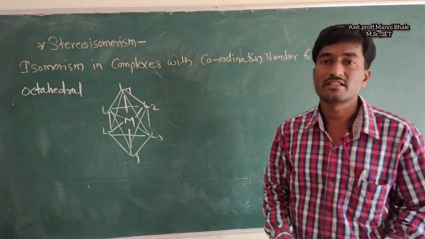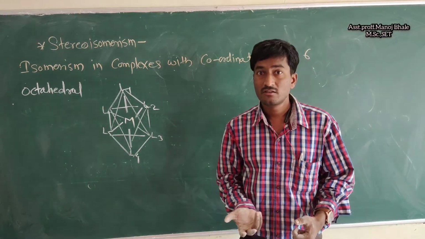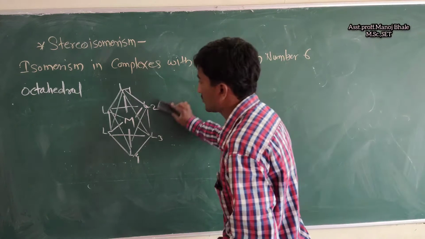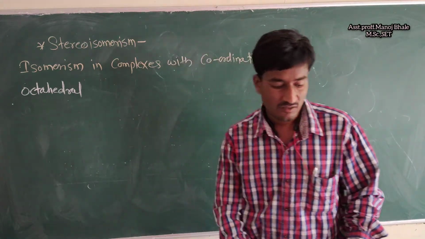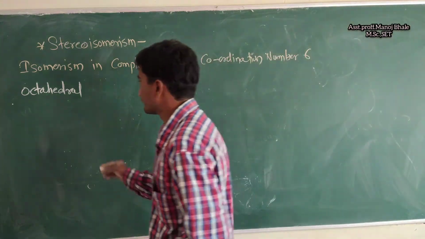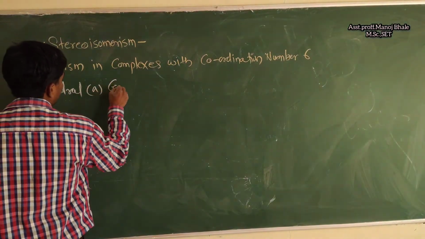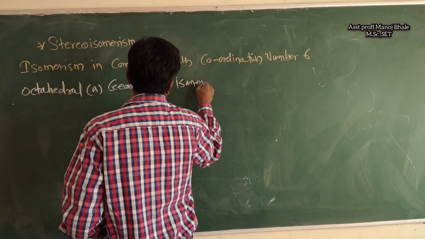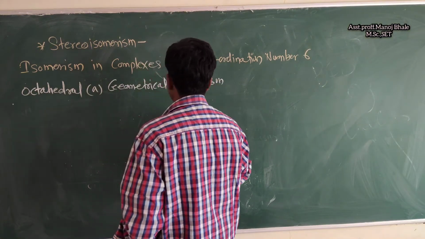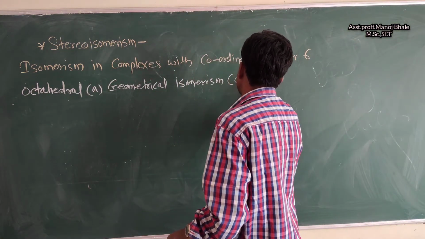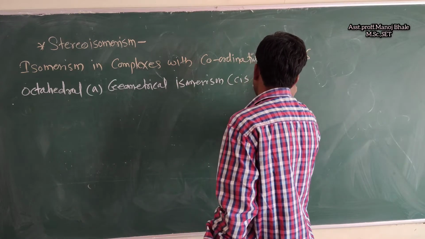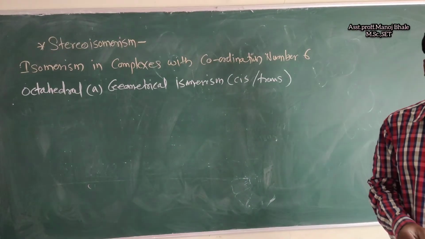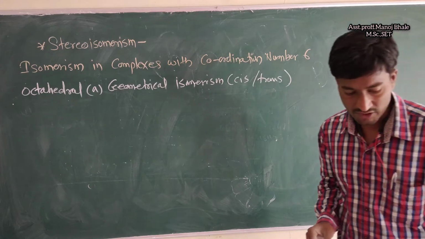Now what about the stereoisomerism? Is geometrical isomerism possible, or is optical isomerism present here? Let's check with examples of octahedral structures. First we study geometrical isomerism. Geometrical isomerism means we are checking cis and trans forms. So let's take one example in which there is a cis form and a trans form.